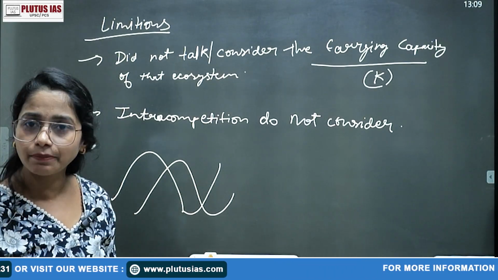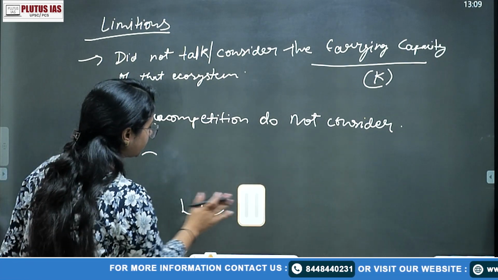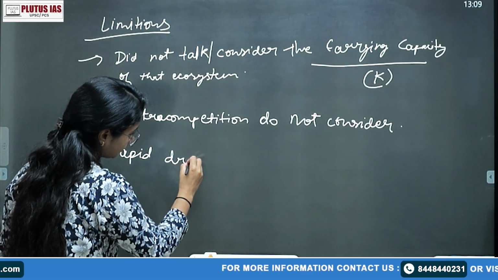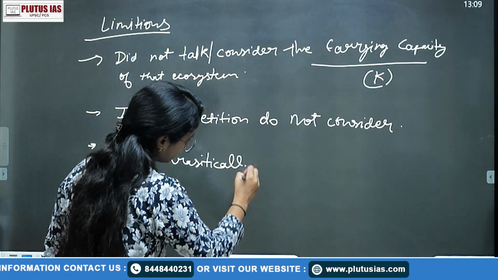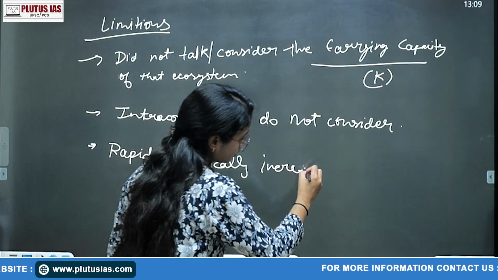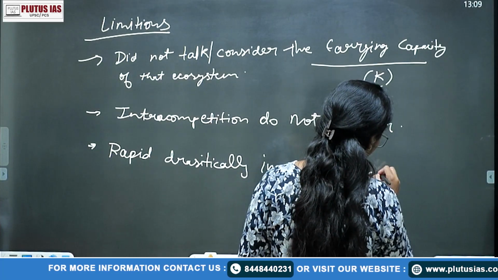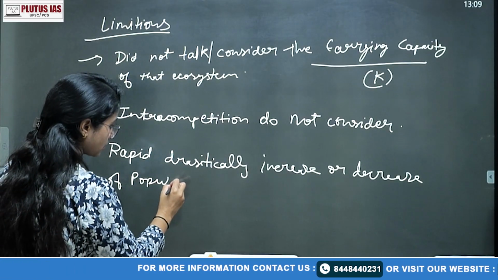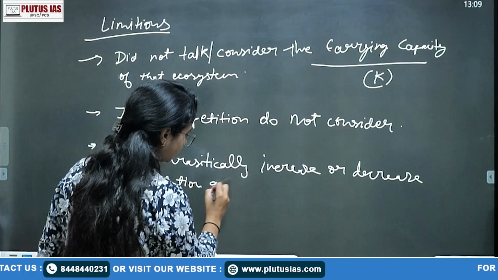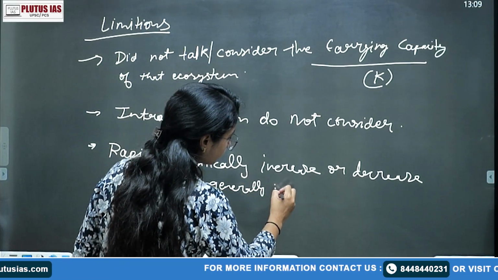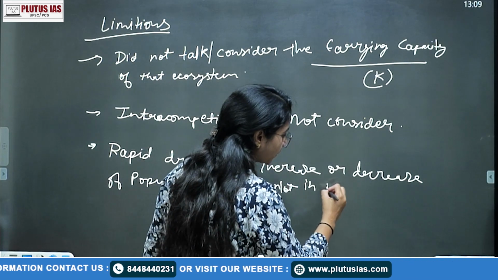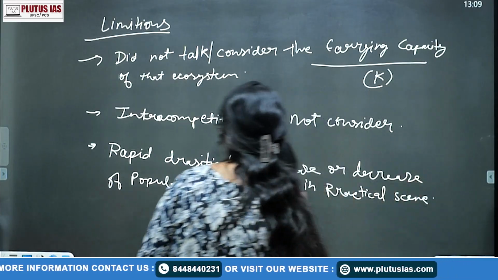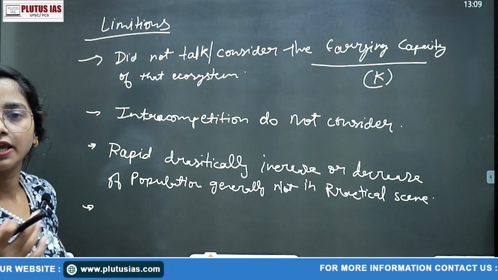They do not consider time management, right? A rapid, drastic increase or decrease of population cannot generally be seen in practice, right?